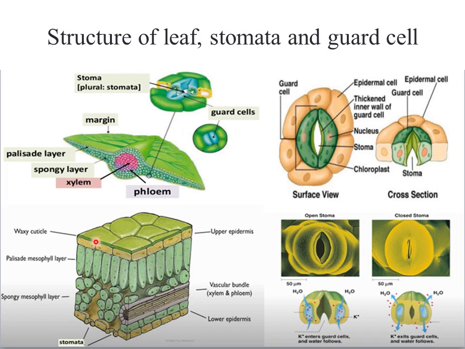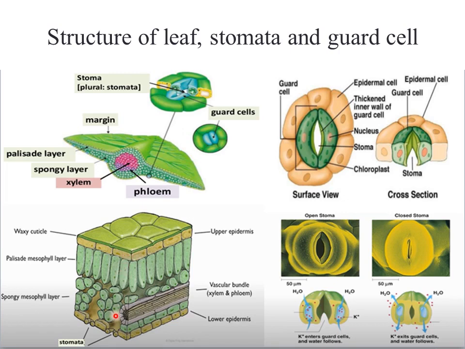The upper epidermis also contains another layer called the waxy cuticle, which makes the surface of the leaves impermeable to the penetration of all kinds of gases. So if this layer is present on all the leaves and it is impermeable, meaning no gas can cross through it, then how are gases exchanged through leaves?